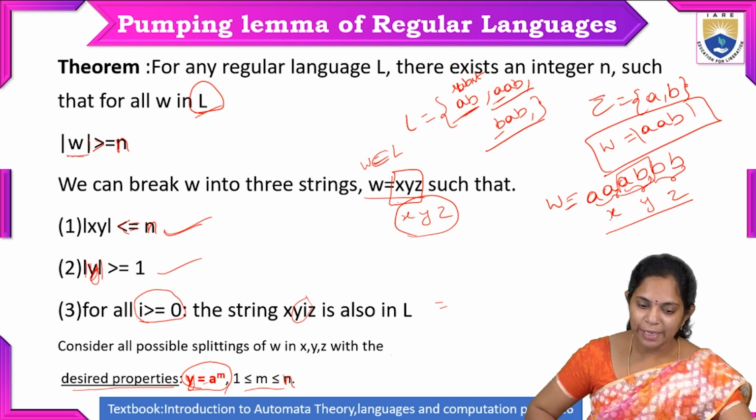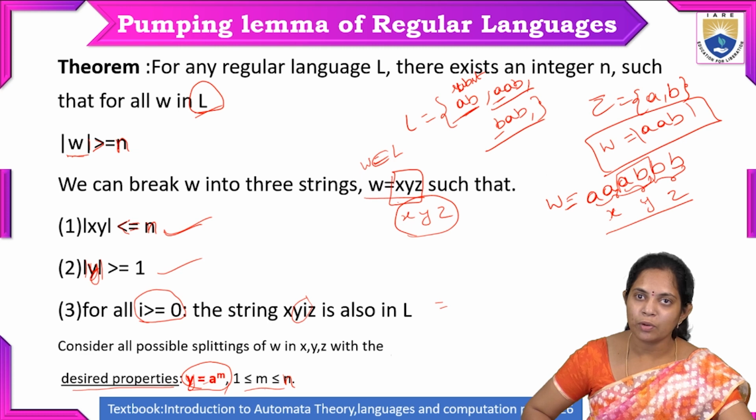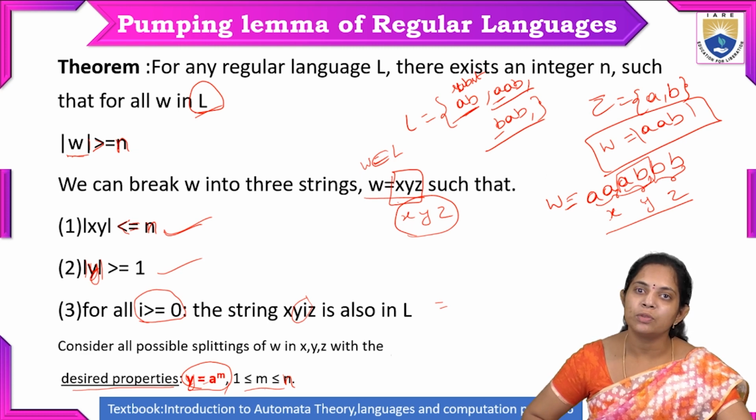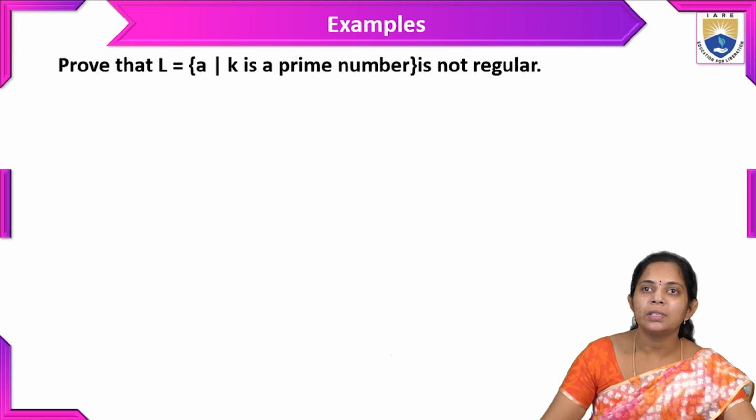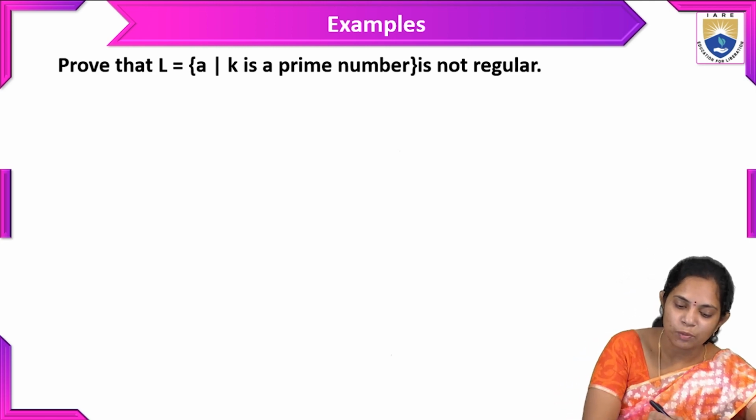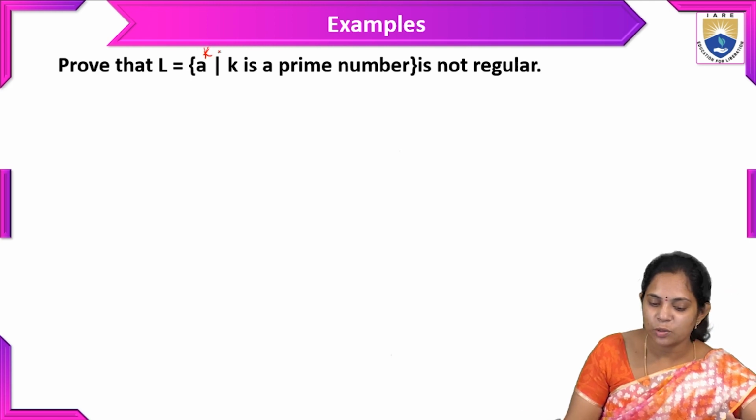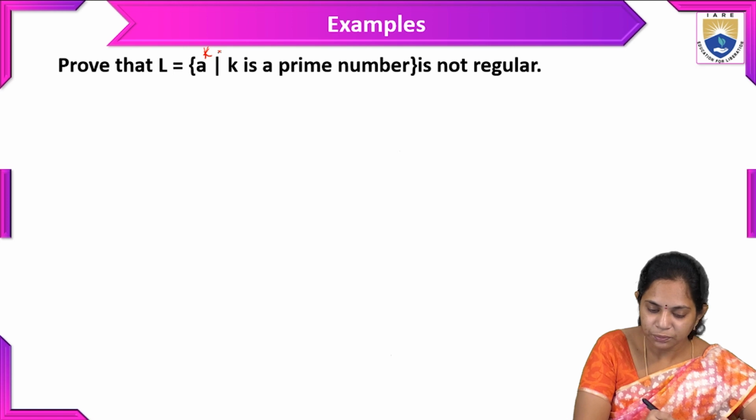Here we will explain the pumping lemma concept with more clarity by using some examples. So here are some examples we have taken. L is equal to the language formed by a power k, where k is a prime number.